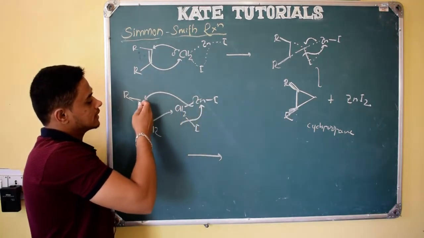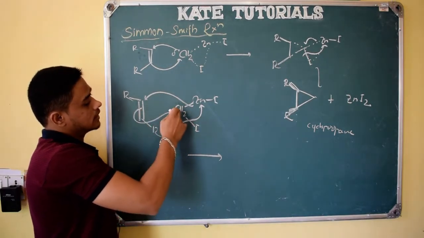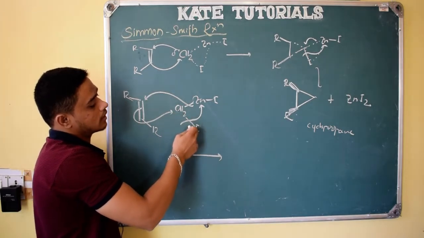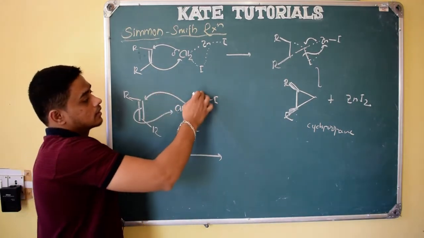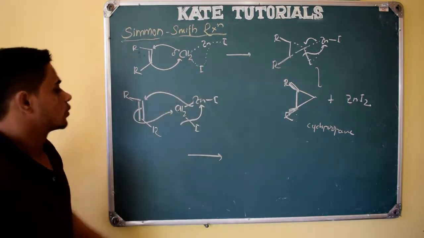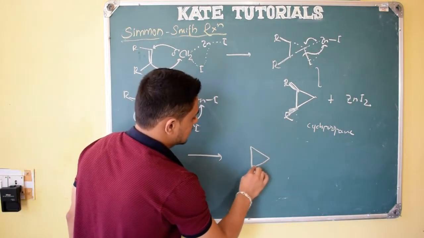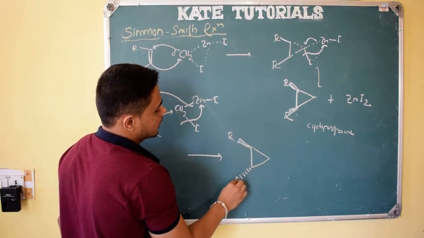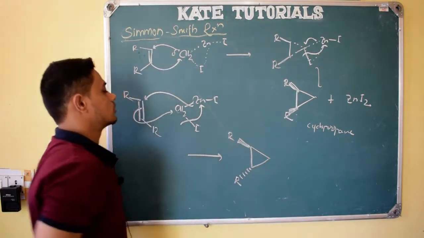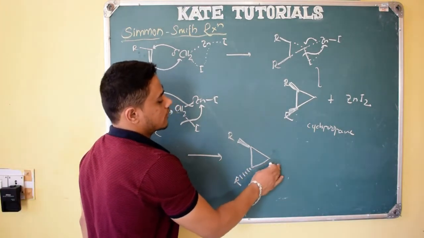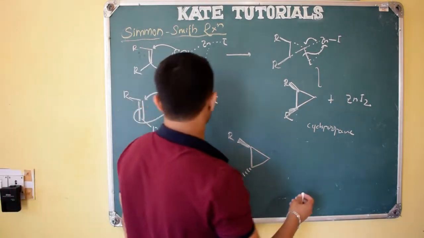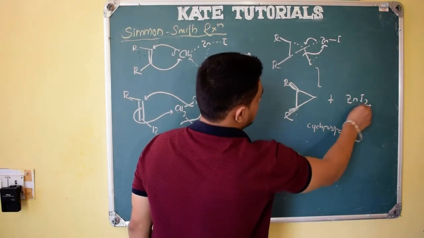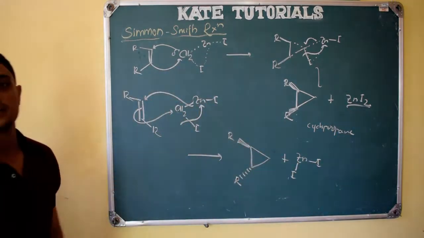Negative charge, because it is an electropositive metal, it will give electron density on the carbon. From this carbon it will attack this carbon, right? Then it will take the electron density from back to that carbon, but it becomes negative again. So along with the electron density it moves to the electropositive metal zinc, right? So what happens? We will get a structure like this, but one will be above as it is trans, and the other one will be below, and here as it is CH2, and here one H, here one H, that we won't show in this structure. If you show it also, no problem. And the other product is ZnI2. I can write ZnI2 like this also, or like that also, right?